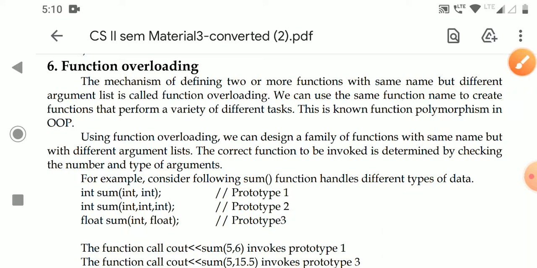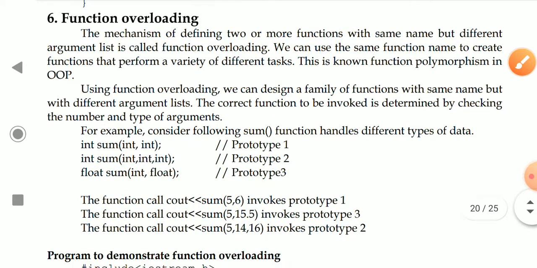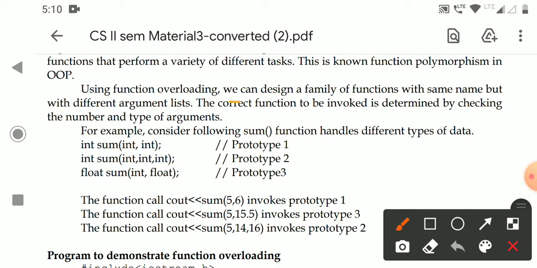Using function overloading we can design a family of functions with the same name but different argument lists. Whenever the functions are invoked, the correct function to be invoked is determined by checking the number and type of arguments.